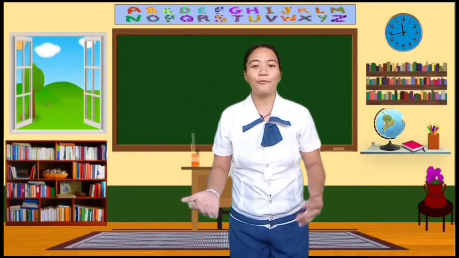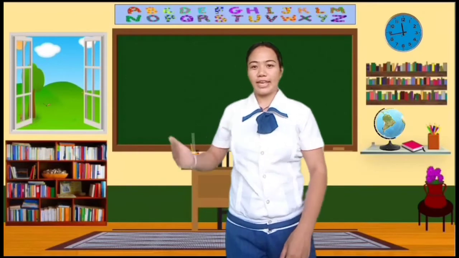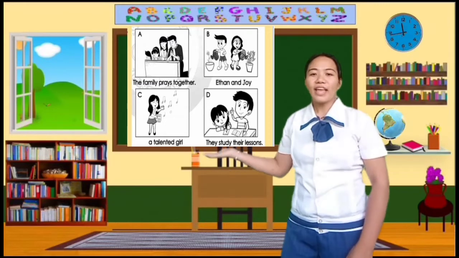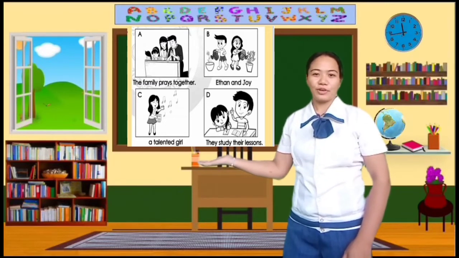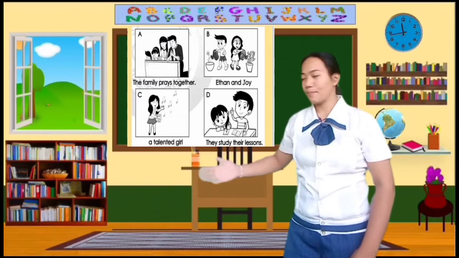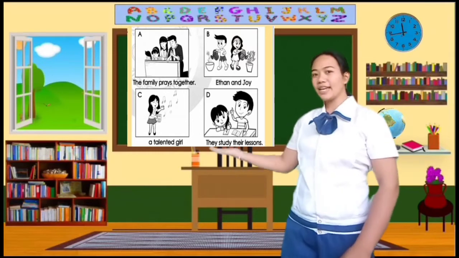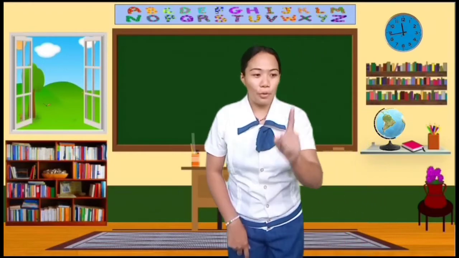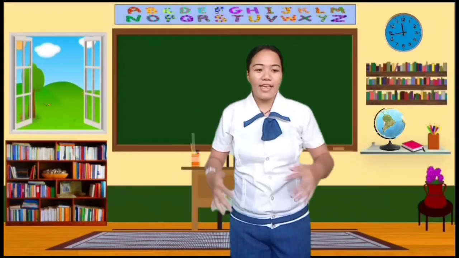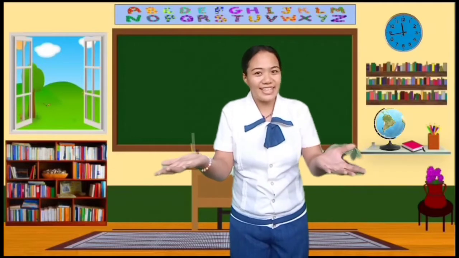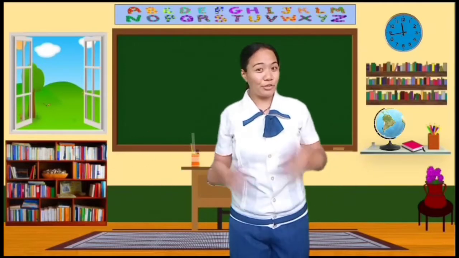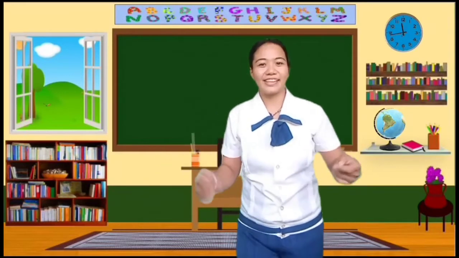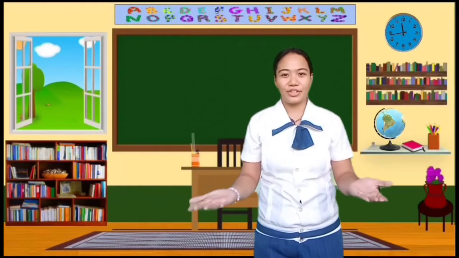I have here 4 pictures. So, here, the 4 pictures. So, in the picture shown, what have you observed? In picture A, what have you observed? In picture B, in picture C, in picture D. Okay. Did you know that there are groups of words and phrases which we call sentence and non-sentence? Have you heard the word sentence? Or how about a non-sentence? So, what is the sentence all about?